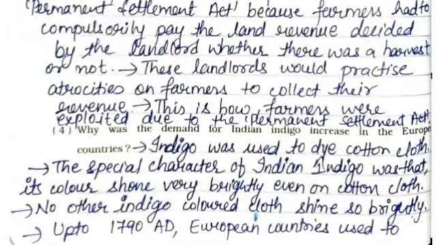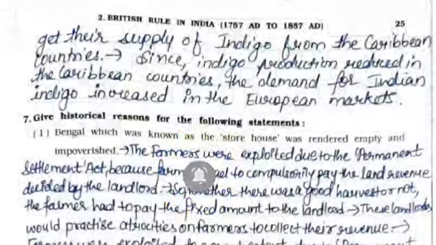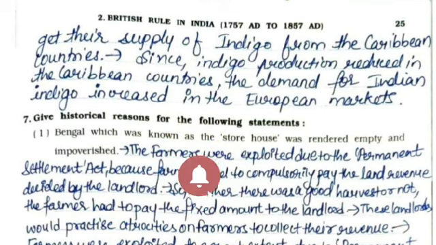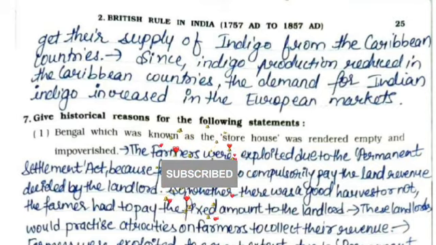Fourth one, why was the demand for Indian indigo increased in the European countries? Indigo was used to dye cotton cloth. The special character of Indian indigo was that its color shone very brightly even on cotton cloth. No other indigo colored cloth shined so brightly. Up to 1790 AD, European countries used to get their supply of indigo from the Caribbean countries. Since indigo production reduced in the Caribbean countries, the demand for Indian indigo increased in the European markets.